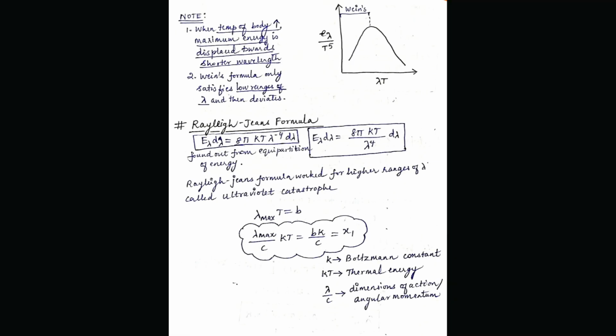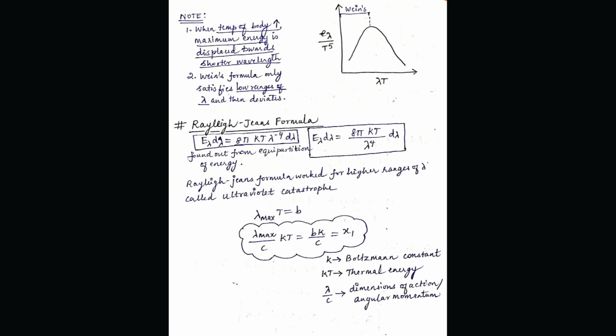So what are the observations, the advantages and the problems that we got through Wein's formula? Wein was pretty much successful in explaining the lower ranges of wavelength; his formula was able to exactly match the graph. But a noticeable thing was also observed when he performed these experiments. When the temperature of a body increases, the maximum energy is displaced towards the shorter wavelength. Wein's formula only satisfies the lower ranges of lambda and then deviates. It goes straight and deviates. It does not bend and fulfill the whole curve.